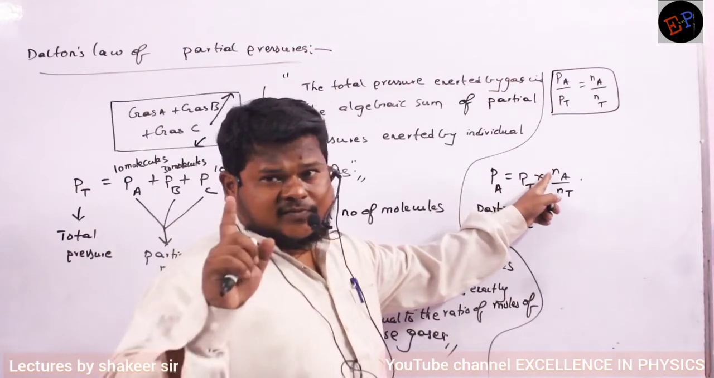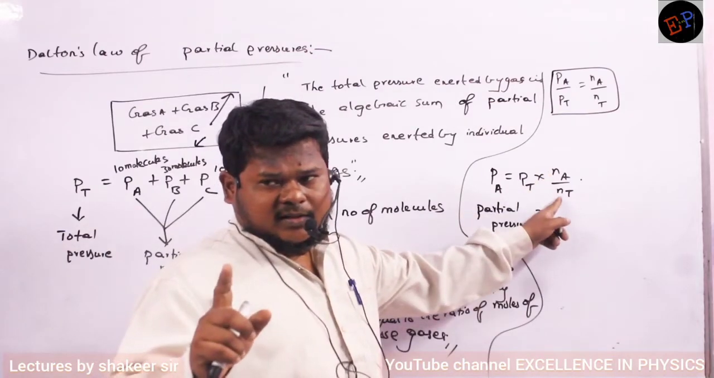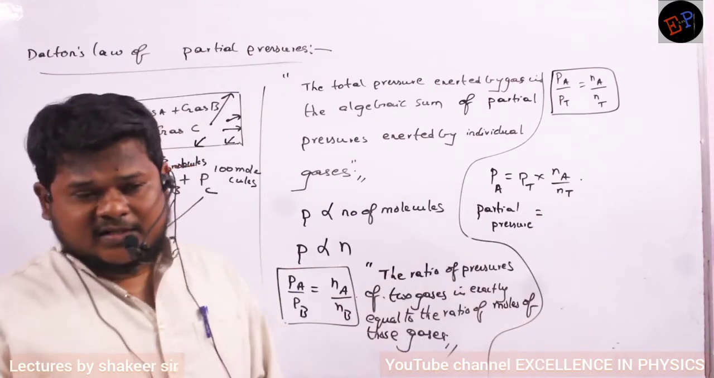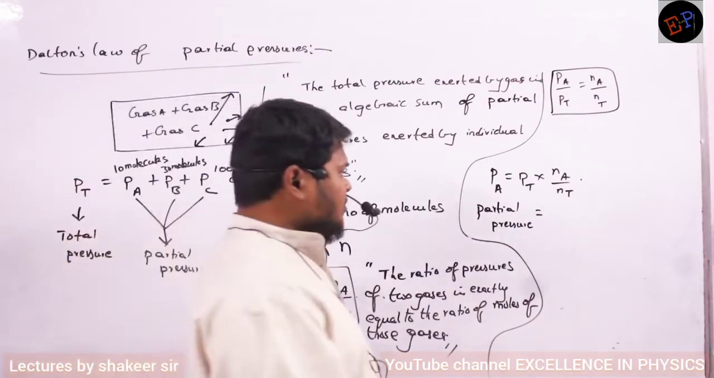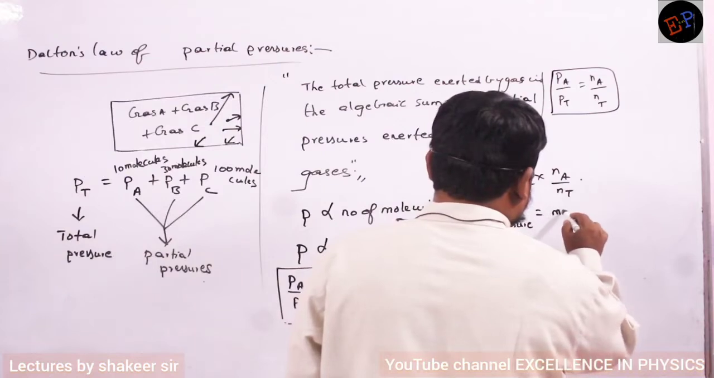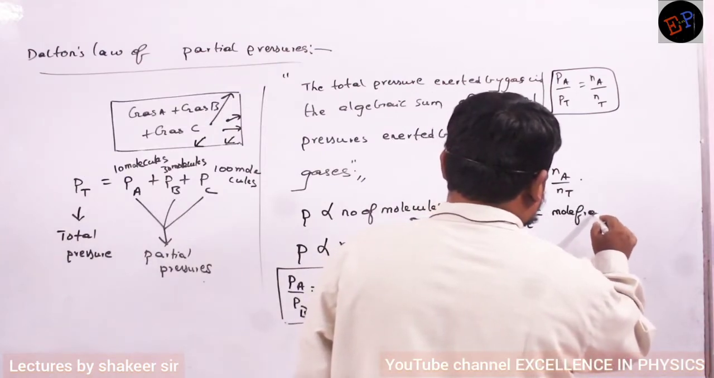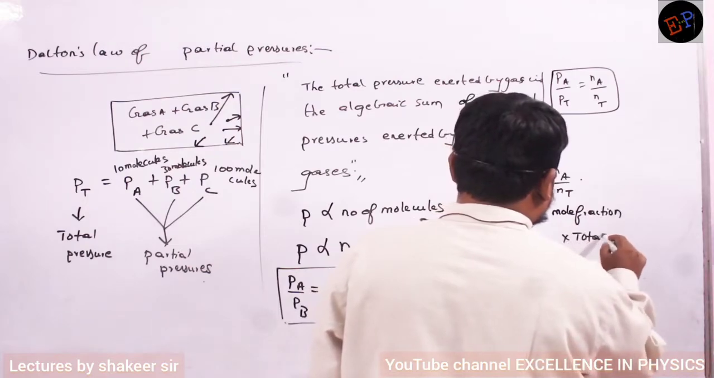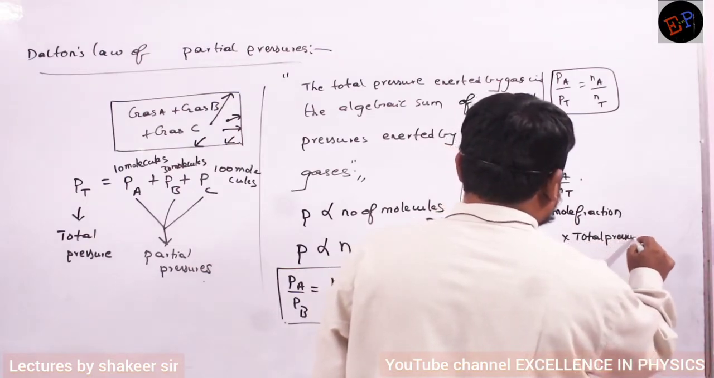NA, moles of one gas. NT, total moles. Then it is called mole fraction, no? Fraction of moles is called mole fraction. Clear? So partial pressure is equal to mole fraction multiplied by total pressure. I can write like this also. So this is also a very famous relation.